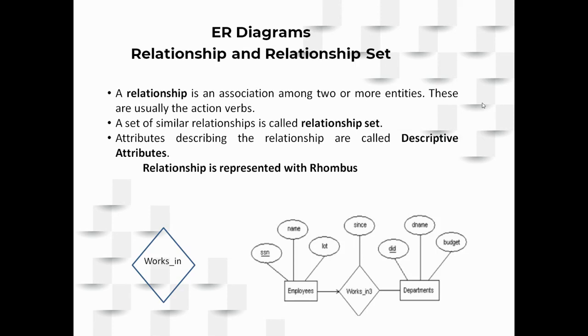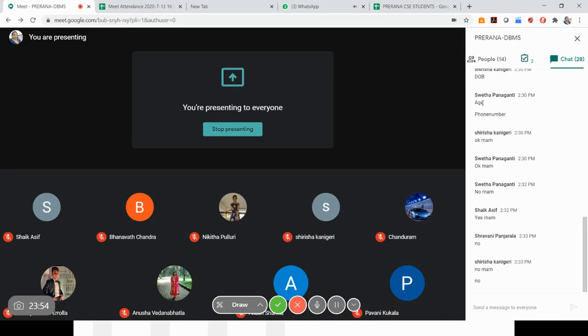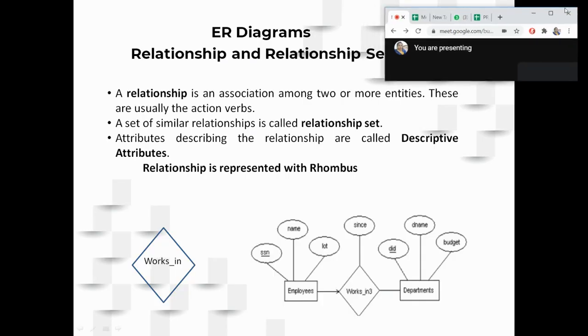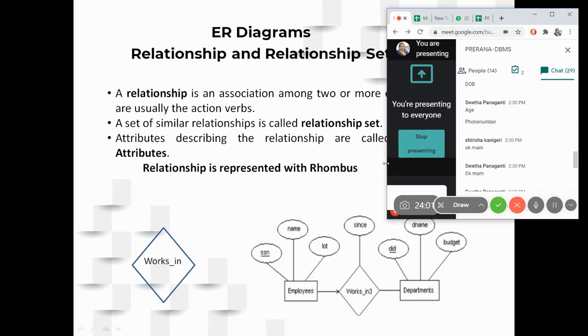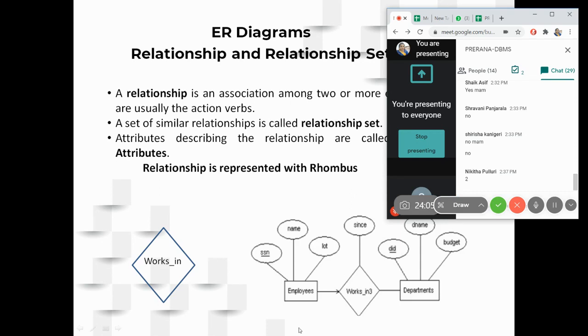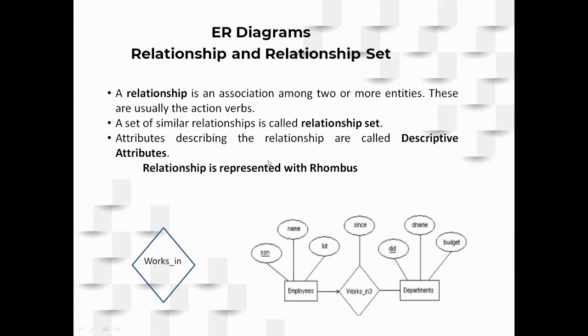So how many entities are participating in a relationship? In the previous example, if you observe, how many entities are participating in the works in relationship? Can somebody quickly respond? How many entities are participating in this relationship? Two, right? Employees and departments. So the works in relationship is said to have a degree of 2. So we call that the degree of relationship.